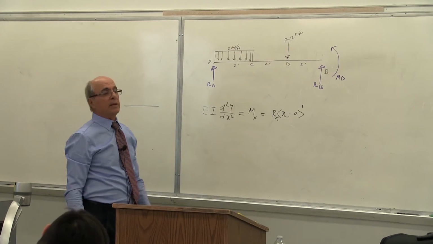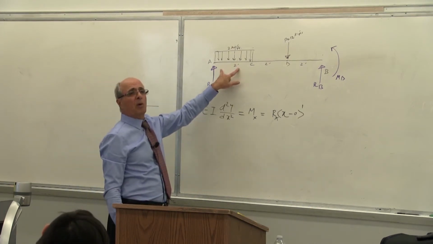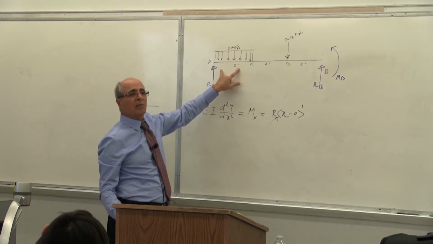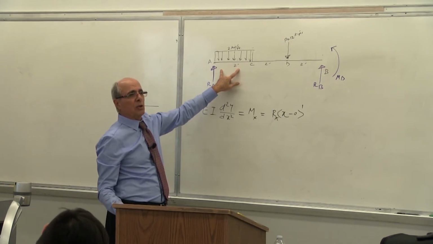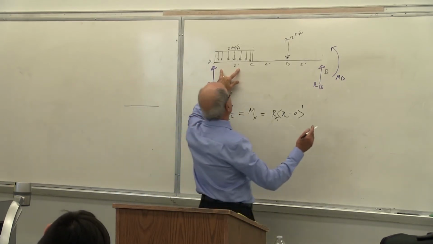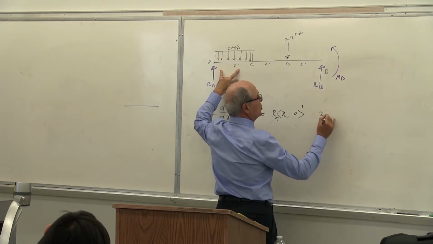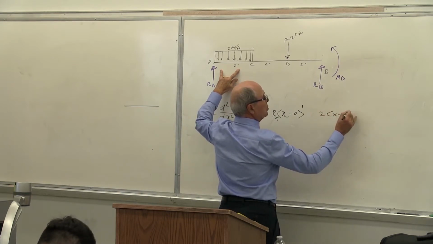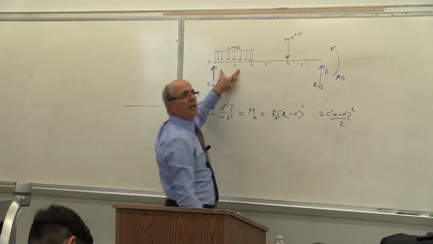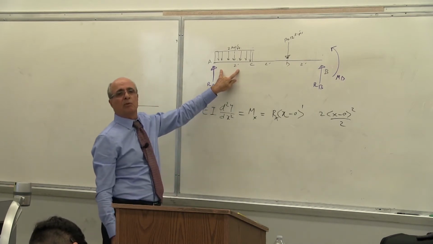Yes or no? Now, what is this moment? What kind of moment does this create? Everybody knows the result of that is a parabola. Yes or no? The only thing is the sign. The parabola goes like this: W, which is 2, times (x minus 0) to the power of 2 over 2. Is that correct or not? Yes, you have done it many times, so you recognize that.